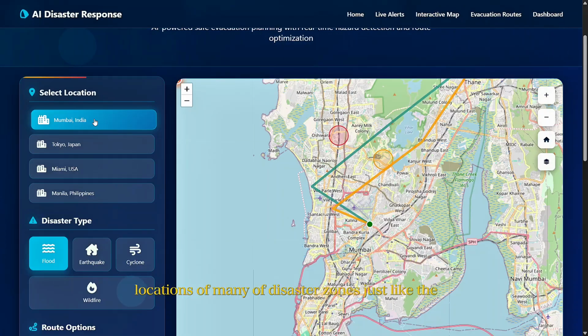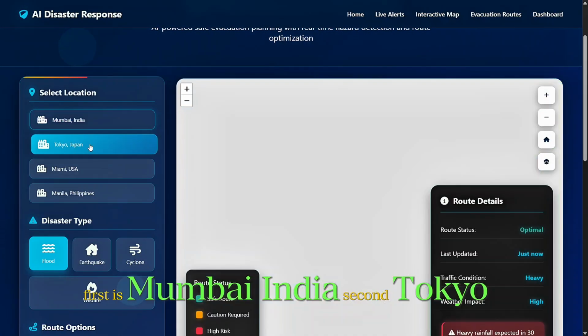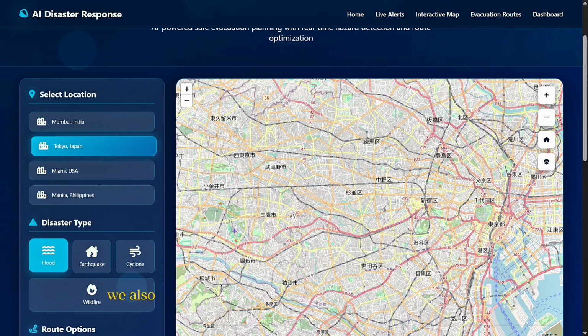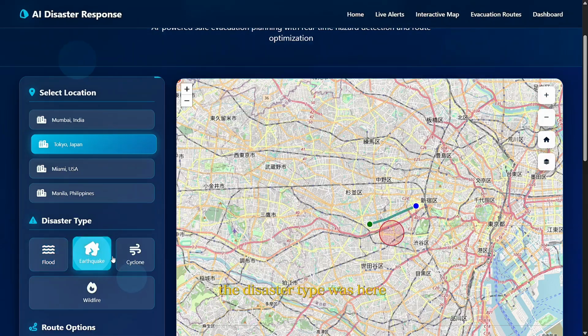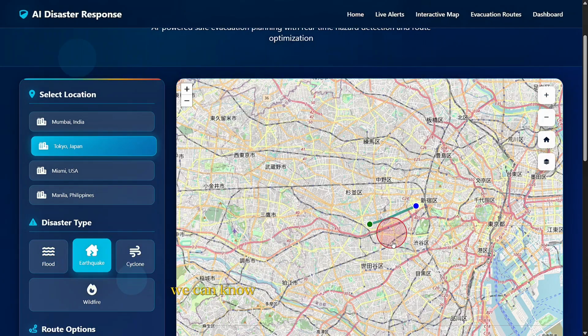Similarly, on the evacuation dashboard, we can also track the locations of many disaster zones. Here, first is Mumbai, India, second Tokyo, where we also created a disaster zone in our data. The disaster type here was an earthquake. We can see that it's a red zone here.